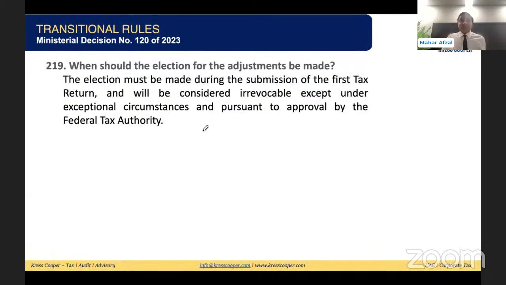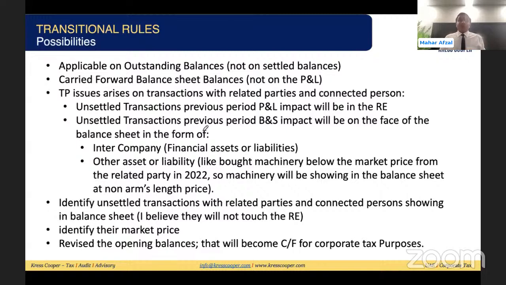My question was how to calculate and restate the opening balances as per the arm's length principle. The law has only one line. The law asks you to take forward the numbers from the closing balance sheet, but these numbers should be as per the arm's length principle. So I think, just look into this. This is a possibility. We might get some sort of decision or clarification on this as well. What is the possibility? Just look into the numbers.